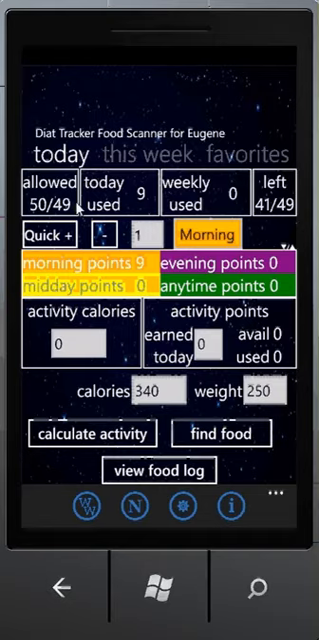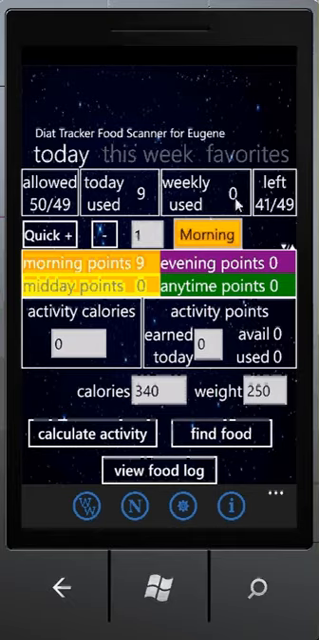The next rectangle shows you the points that are used today. For example, today I used 9 points, so I have 9 points used for today. Next one is the weekly used. I have not used any weekly points so far, so I have a 0 here.